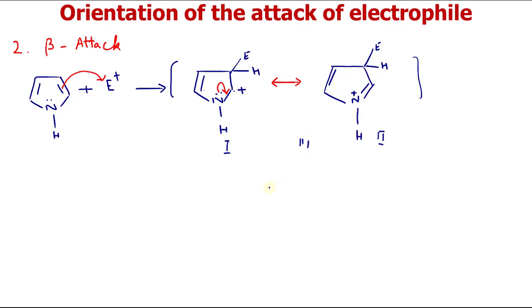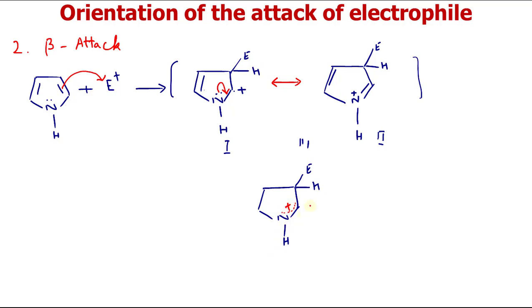If the attack is at beta position, here was the positive charge, then it comes here, so the delocalization is just here.